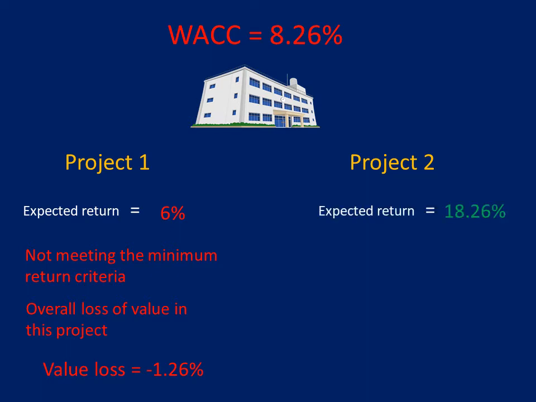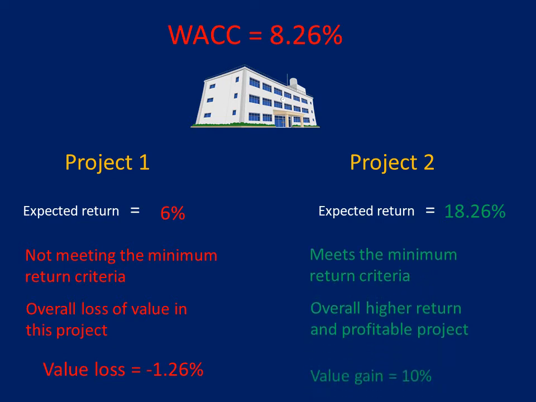While project 2 has an expected return of 18.26%, which is much higher than the WACC of the company. Hence, the company will make a profitable investment, giving it an additional 10% return over its WACC. When comparing these two projects, you would say to invest in project 2, and in isolation, when there is only one project, the company compares the return of the project with that of the WACC while making the investment decision.